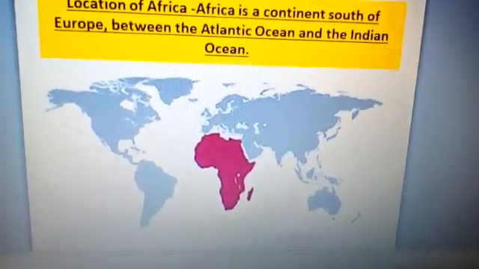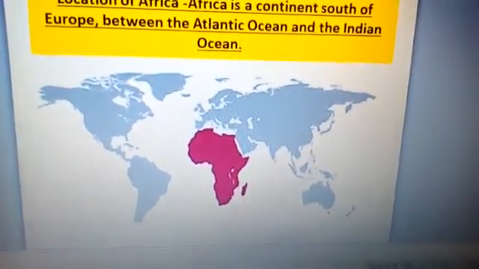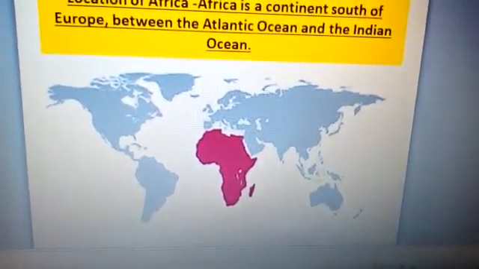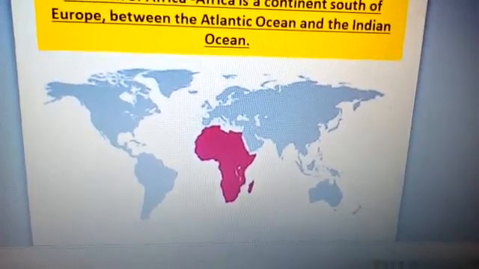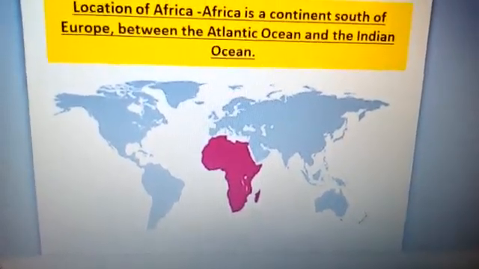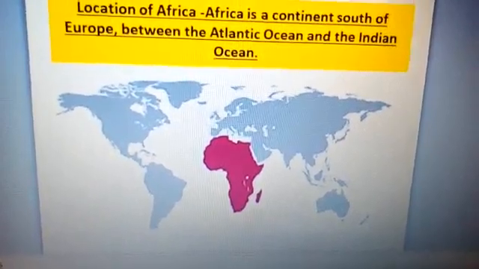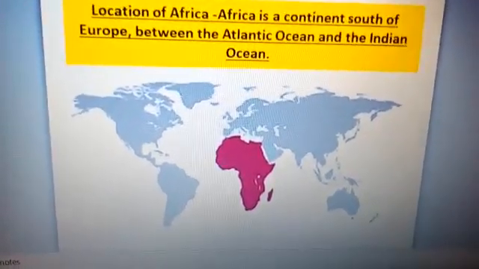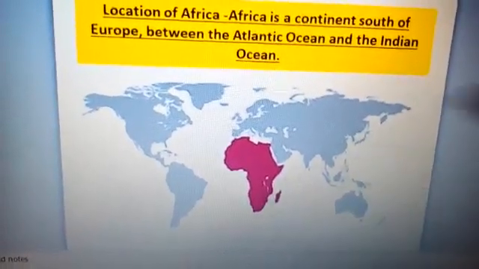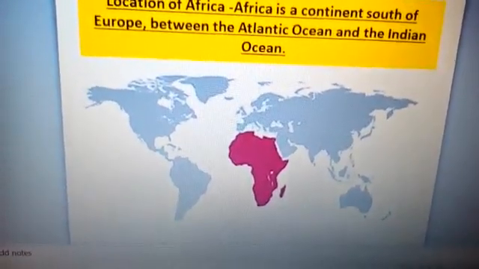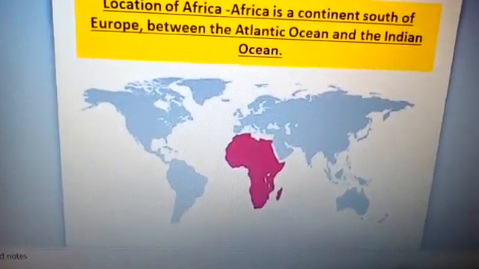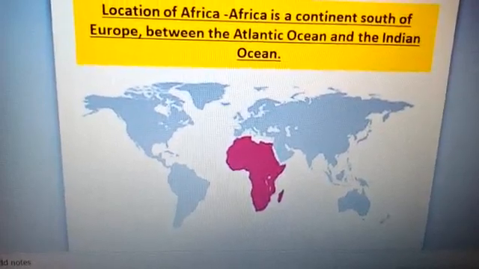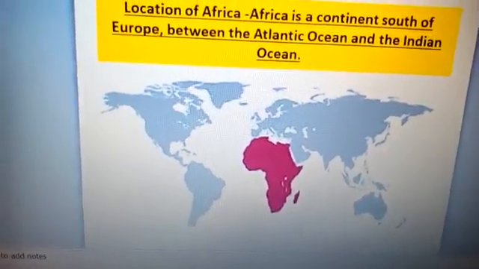In the introduction class, we learned that Africa is the second largest continent, and the world's largest desert, that is the Sahara Desert, and the longest river, that is the Nile, are found in this continent. Secondly, we learned that the continent of Africa extends almost equally on both sides of the equator. Since it is broad in the north and tapering towards the south, there is more landmass in the northern hemisphere than in the southern hemisphere.